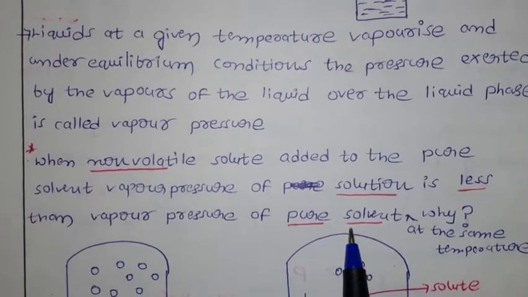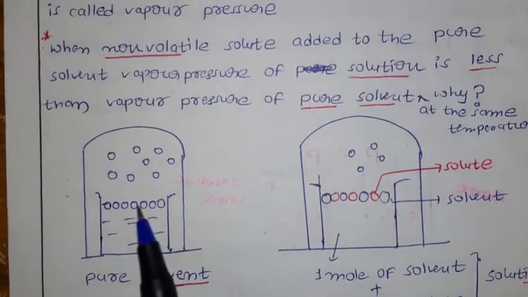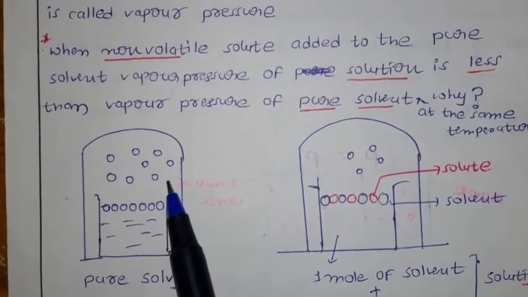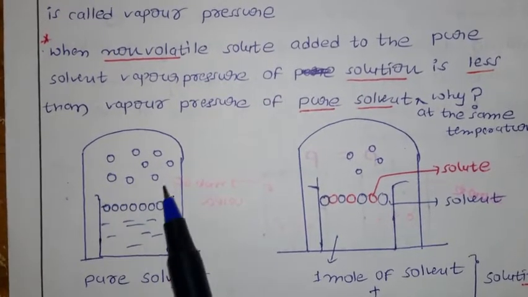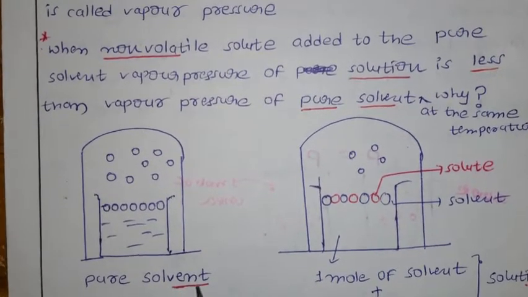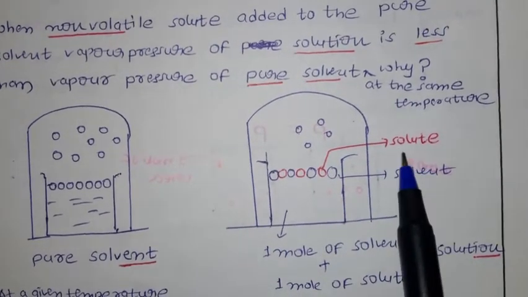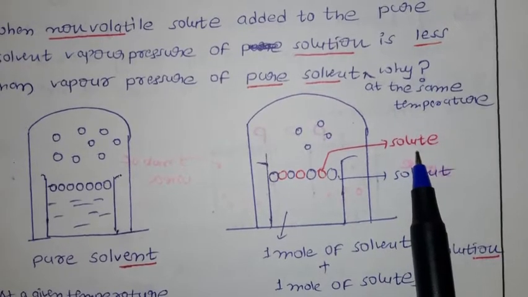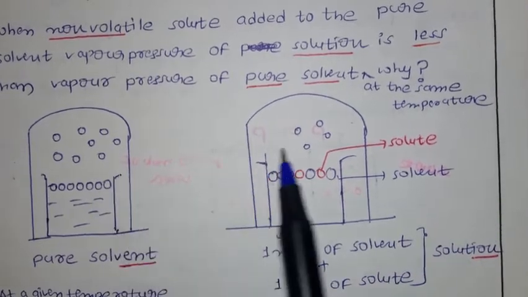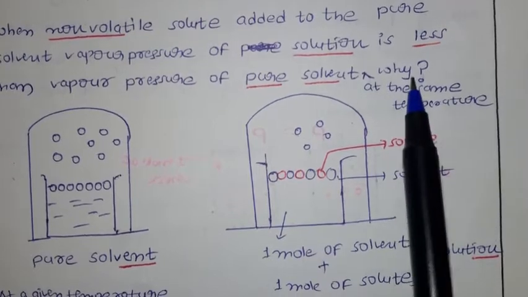So what is the question here? For example, I have the pure solvent here. It has some volatile nature and is going to vaporize, which means you are going to get vapors. For example, here I have this many vapors when it is a pure solvent. Now I am making the solution. Solution means I add the solute. The red one here is the solute. Now if you see the vapors, compared to the pure solvent the amount of vapor is less. Why is it less?